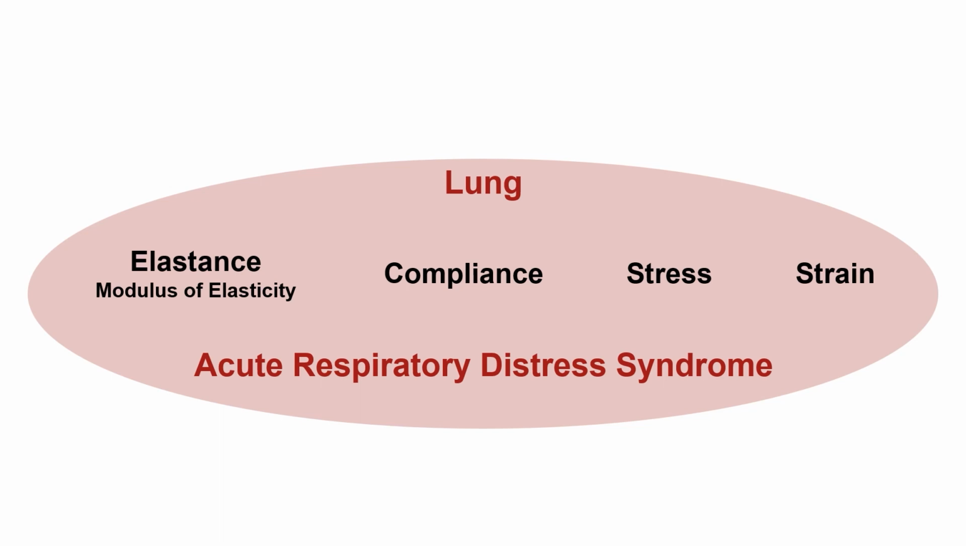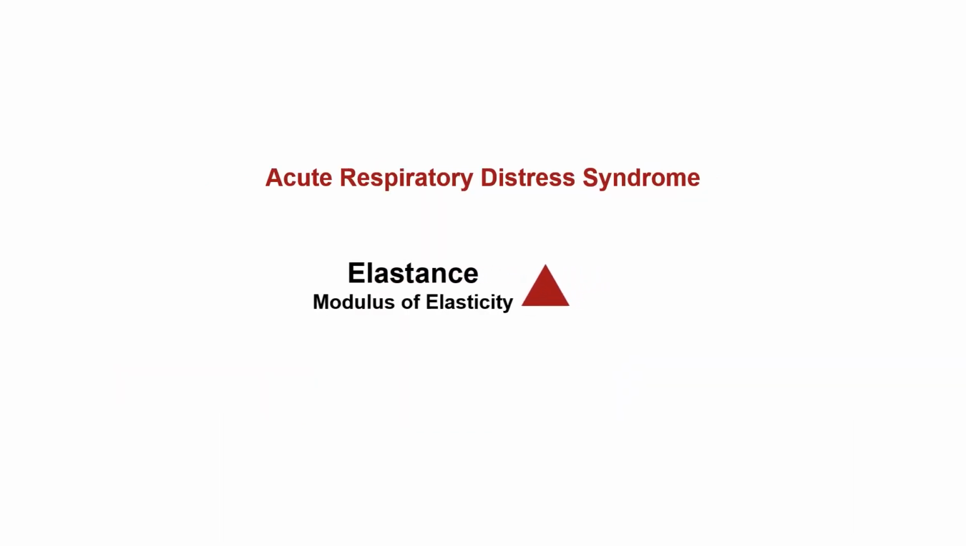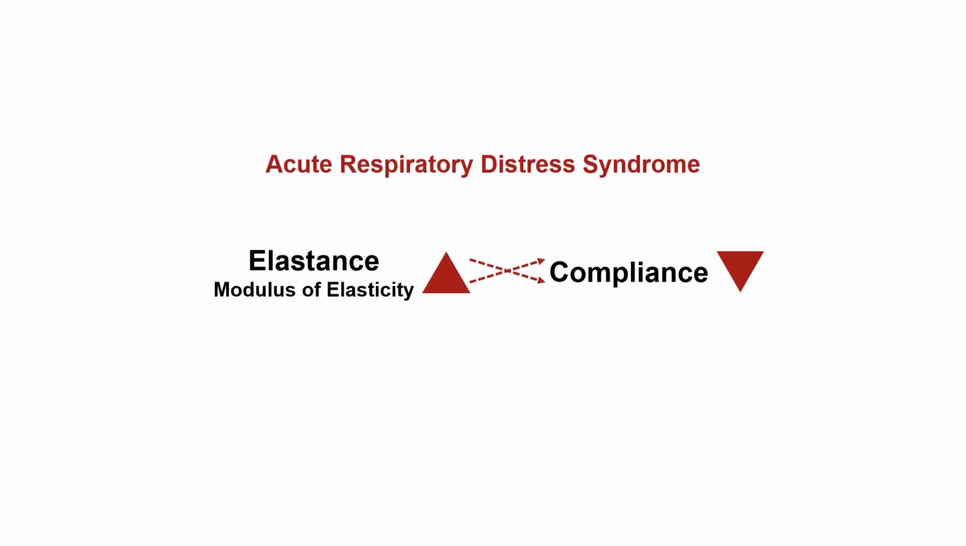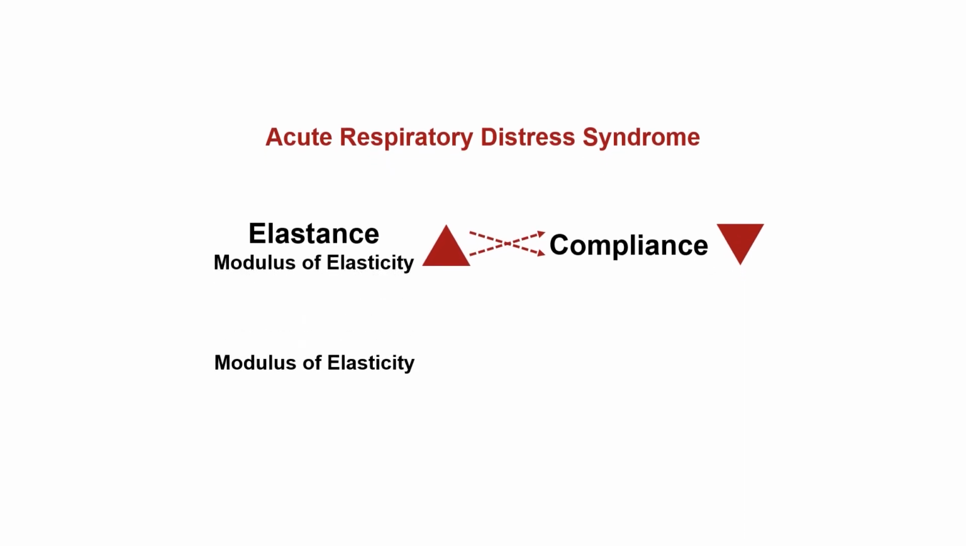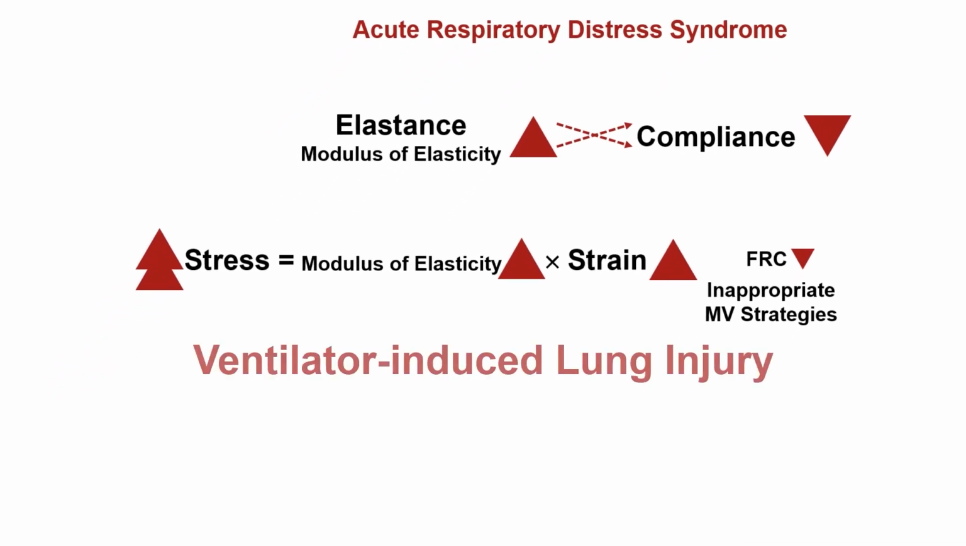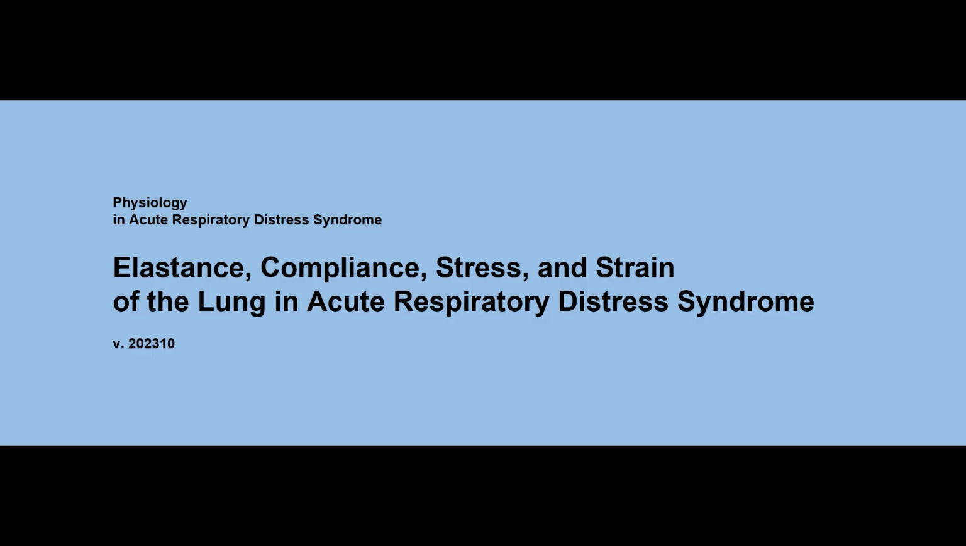To summarize the aforementioned contents, in ARDS lungs, there is an increase in elastance and modulus of elasticity, and a decrease in compliance. This results in increased stress, which is the product of increased modulus of elasticity and strain. If strain increases due to decreased FRC or inappropriate mechanical ventilation strategies, stress increases, leading to ventilator-induced lung injury and its critical consequences. This is the study note about elastance, compliance, stress, and strain in the ARDS lung.